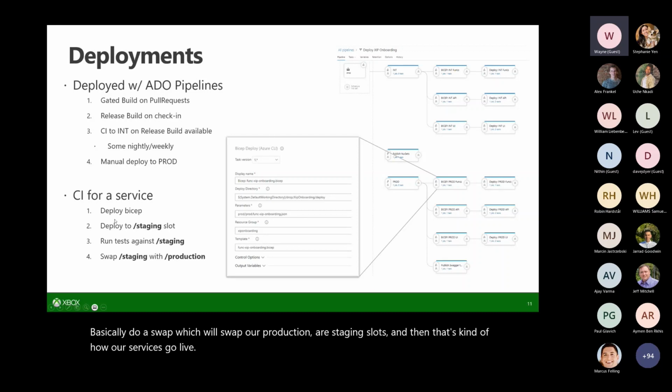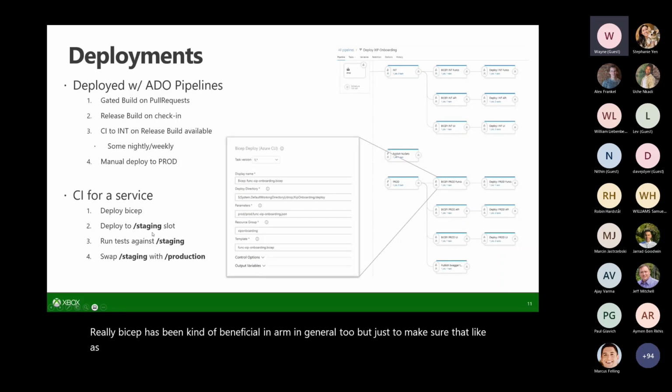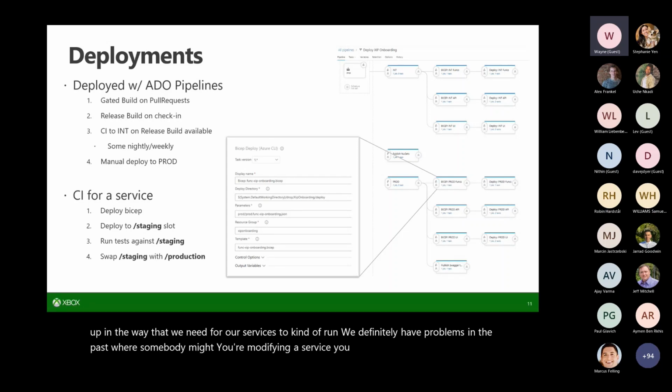Bicep has been really beneficial, and ARM in general too, to make sure that as we progress through these stages of deployment, we guarantee that the resources are set up the way we need for our services to run. We definitely had problems in the past where you're modifying the service, you add a new setting, and you go to the Azure portal and add that new setting manually.